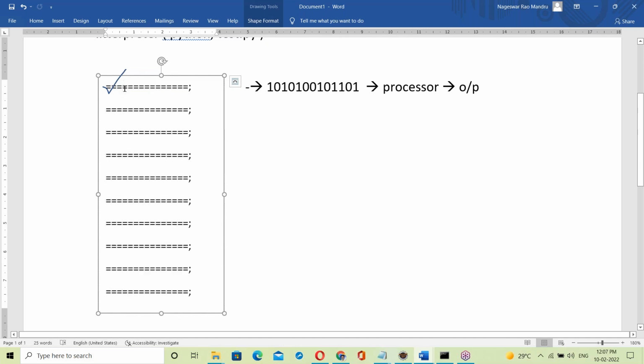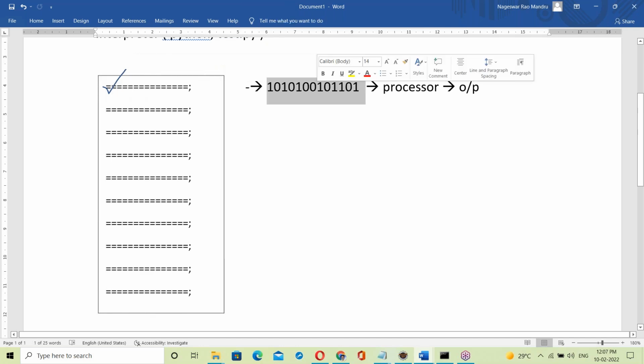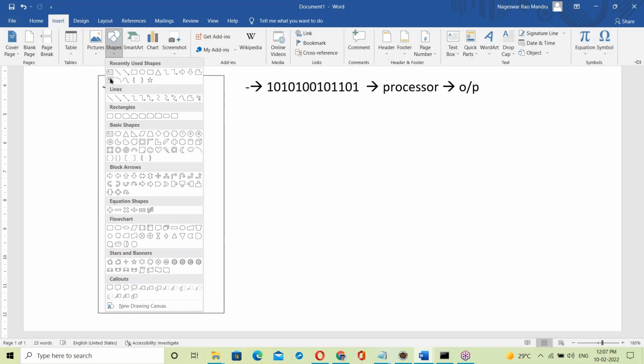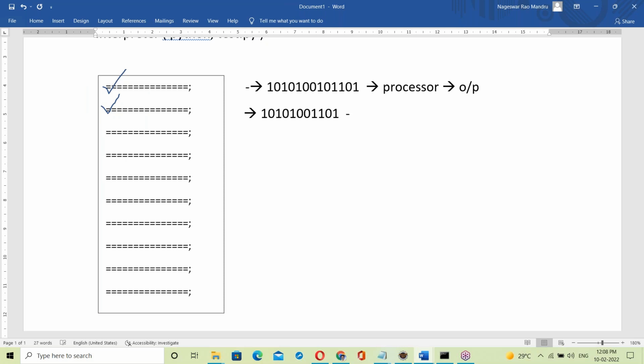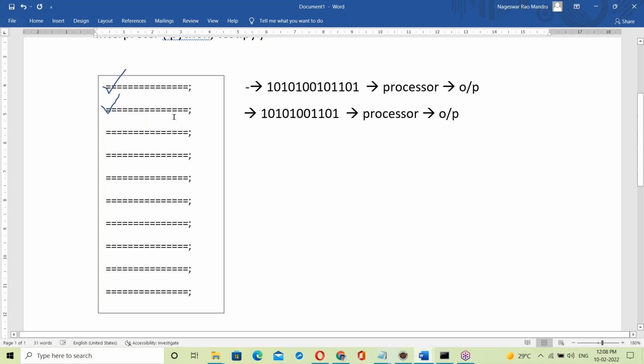After finishing the first statement, checking is completed, conversion is completed, and output is also generated. After that, it checks the next statements. Suppose the next statement is also correct. Then it converts to binary format and gives it to the processor, which generates output.